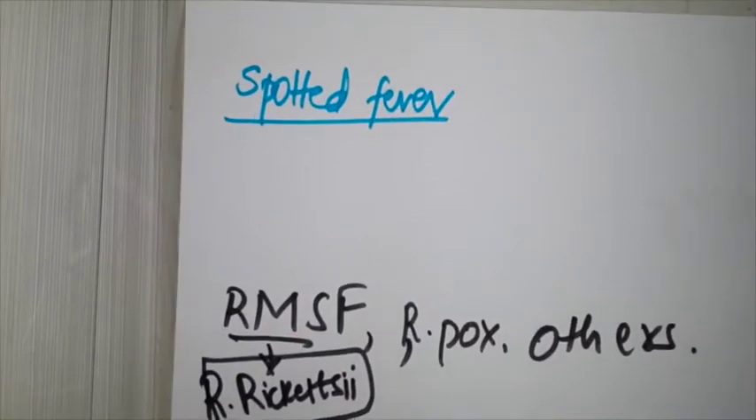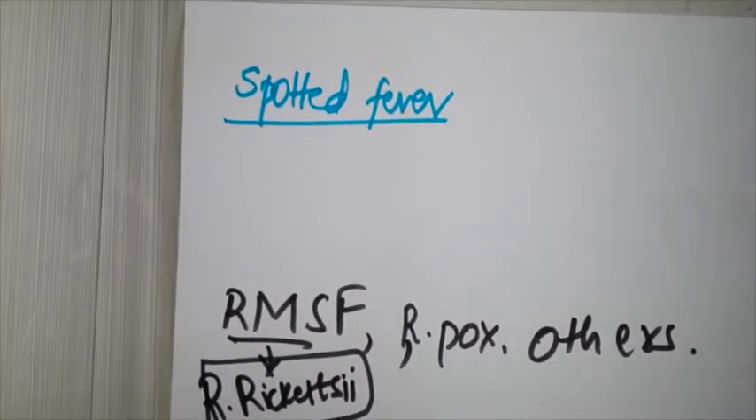In this part 2, let's discuss spotted fever. So this is the second type of illness caused by the Rickettsial group, and in spotted fever you have many types. For simplification I have made it into just 3 groups: one is Rocky Mountain spotted fever, Rickettsialpox, and everything else.